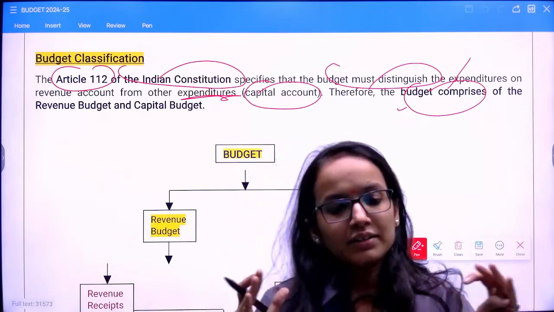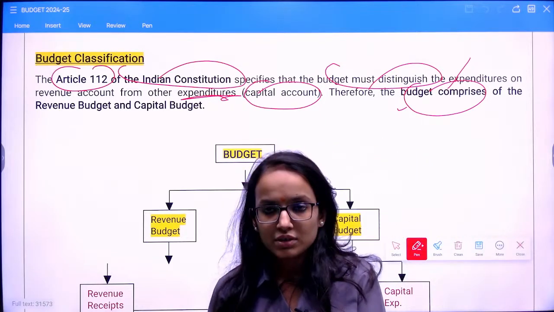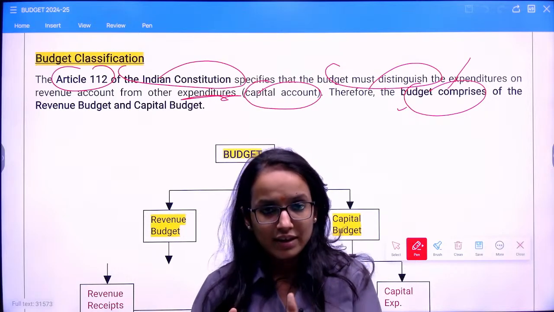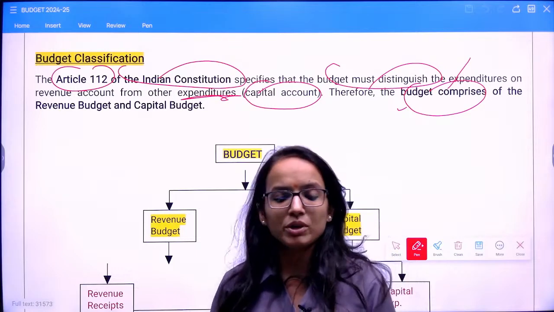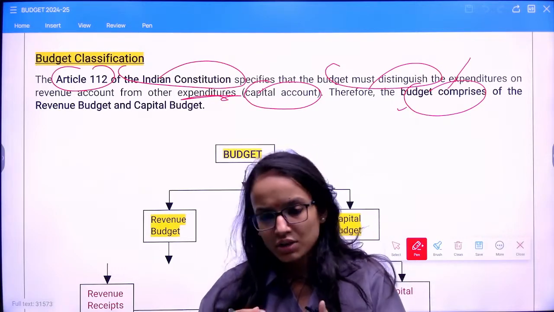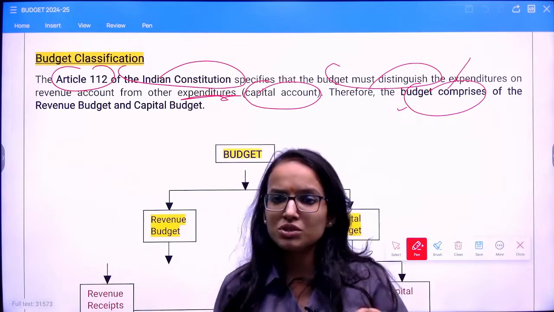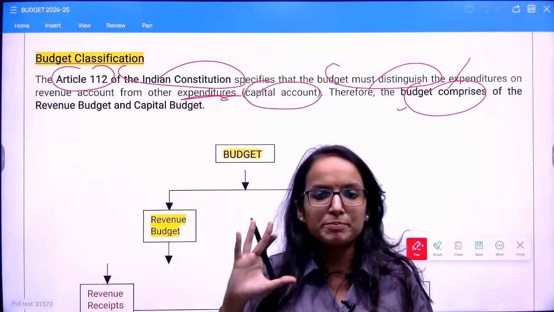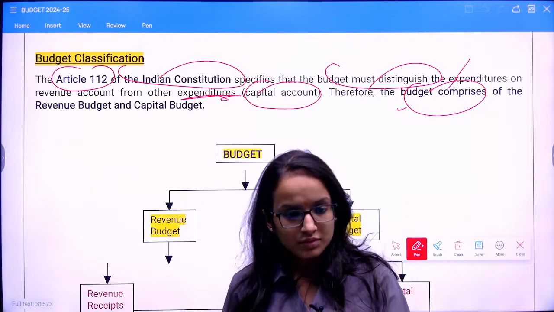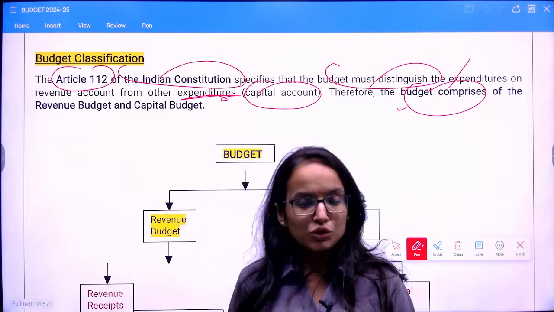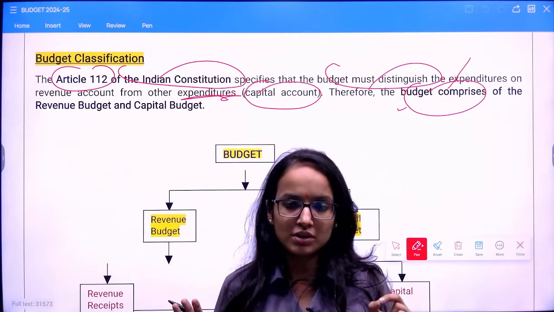Clear? Now, what is a budget? A budget is a document of your estimated expenditure and receipts. We all prepare budgets for ourselves, and that's how the government also prepares it. For the upcoming month, on an individual basis, we estimate these will be our sources of income and these will be our expenditures broadly. So a budget comprises expenditure and receipts.